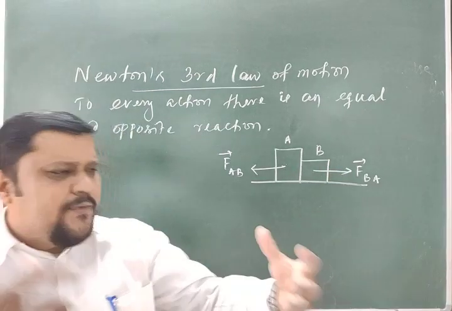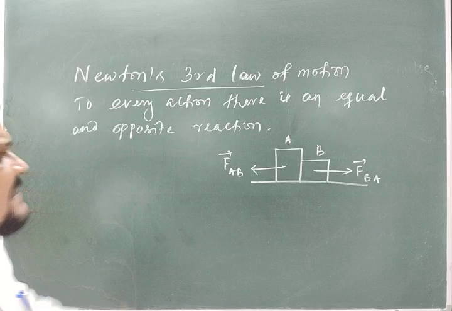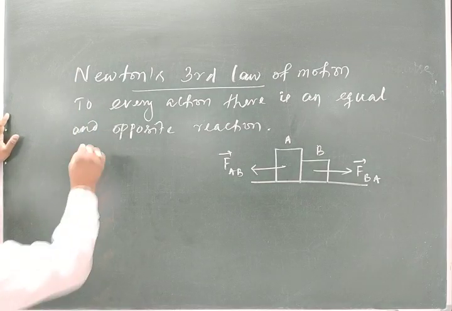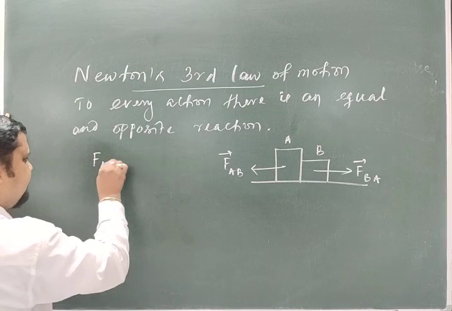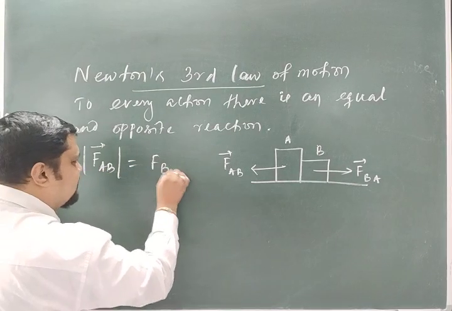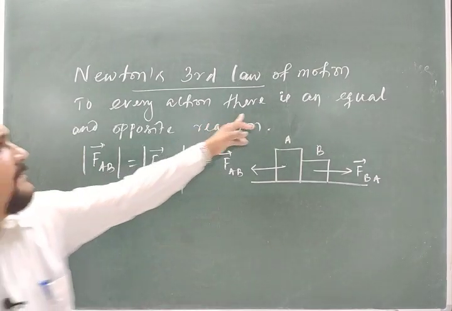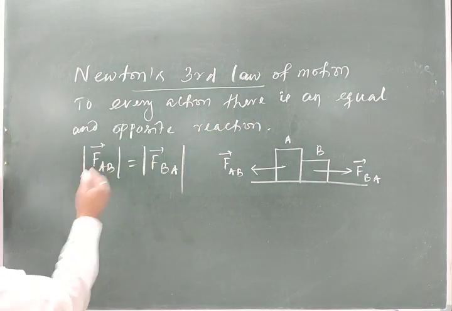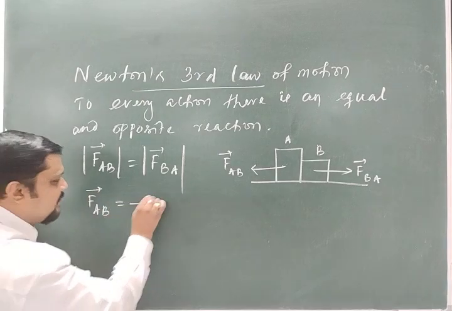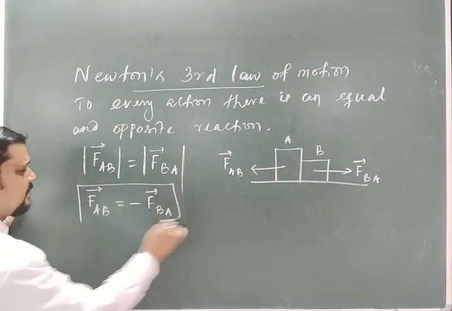Suppose they are moving and body A hits body B. According to Newton's third law, the forces FAB and FBA are equal in magnitude and opposite in direction. So I can write FAB vector is equal to minus FBA vector. This is Newton's third law.